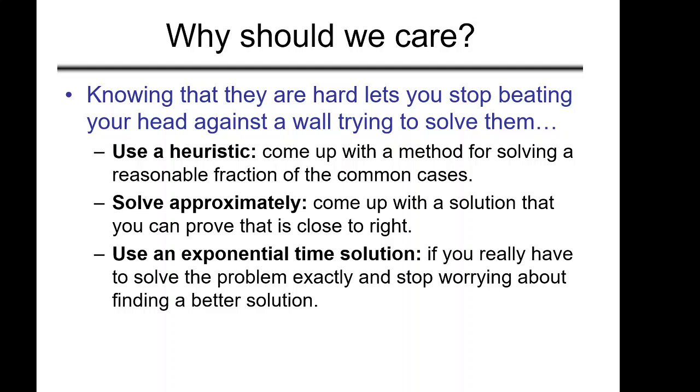So either you can use some heuristic and come up with a method to solve it in a reasonable fraction of time or for a reasonable fraction of cases, or you cannot solve the accurate problem, but you can put some more constraints and solve the approximate version of the problem. Or in the worst case you can go with an exponential time solution if you really have to solve that problem exactly, and stop worrying about finding a better solution. So it is quite important to know whether the problem lies in that category or not.